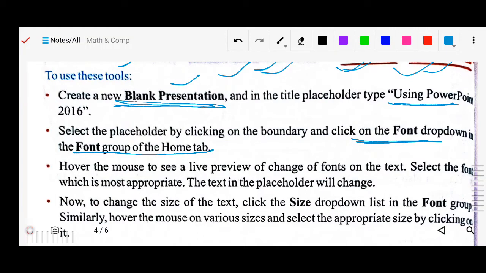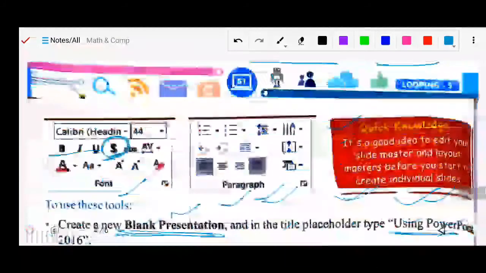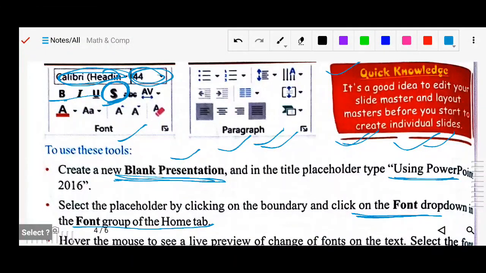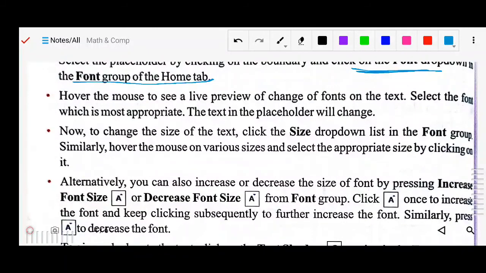Hover the mouse and preview the changes of the text, so you can change the text to whichever type you want to use. You can change the style of text, its size, and you can color it also. A lot of things you can do similarly to MS Word; the same concept is used here. You can change the size of text by the drop down menu in the font group. Alternative options are also there to increase and decrease the font size. This is the font size increase, and this is the decrement. You can use these two options also in the font group.